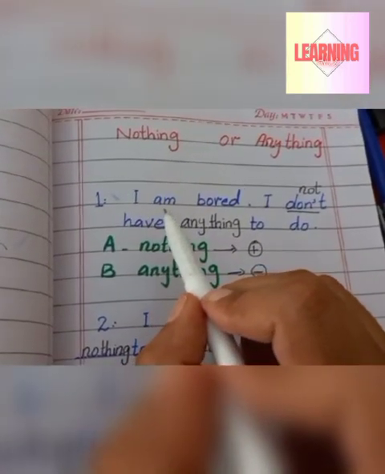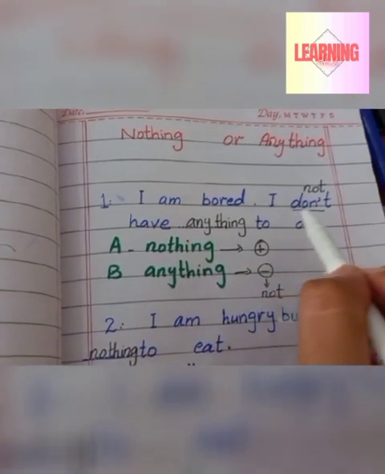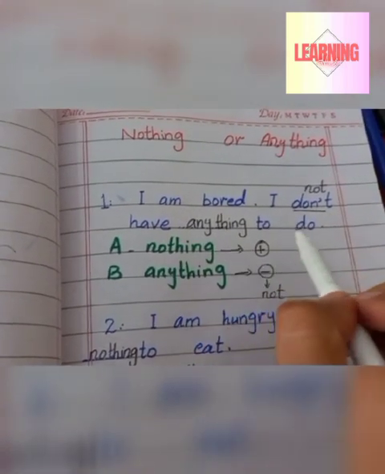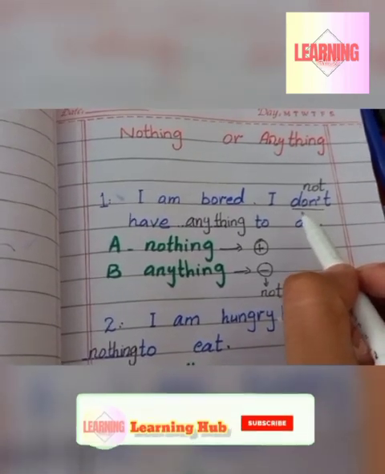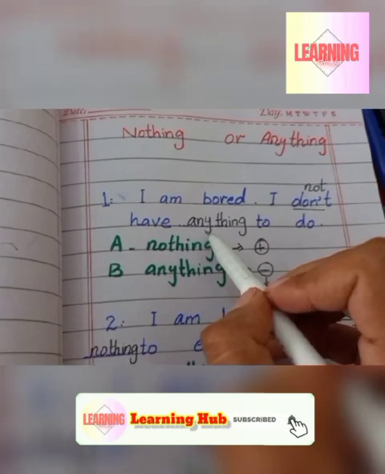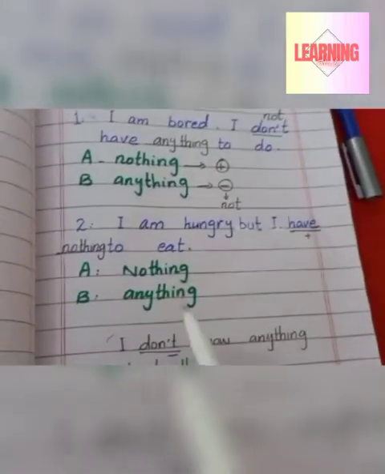Here we see an example. I am bored. I don't have anything to do. Here it comes "don't". It is negative. So here we use anything. Come on to the next example.